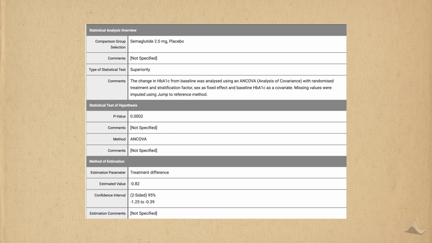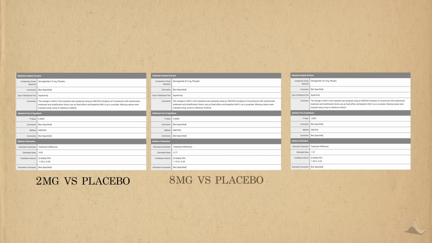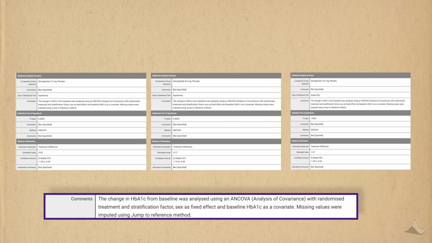In the results section, they clearly posted ANCOVA in the analysis approach, but this time you can see that there's multiple comparisons against placebo. Here's one for 2, one for 8, and one for 16 milligrams. Each of these numbers represent a different tau in the ANCOVA. And thankfully, they made it easier to see what specific covariates were included in the model: sex and baseline HbA1c.